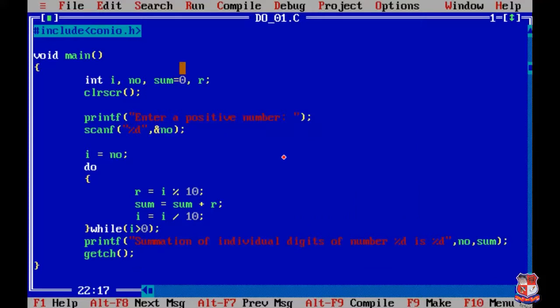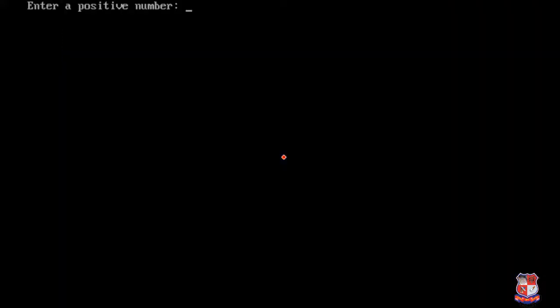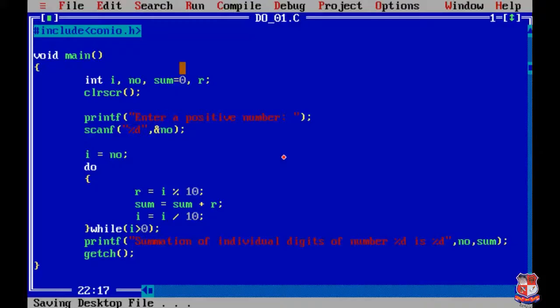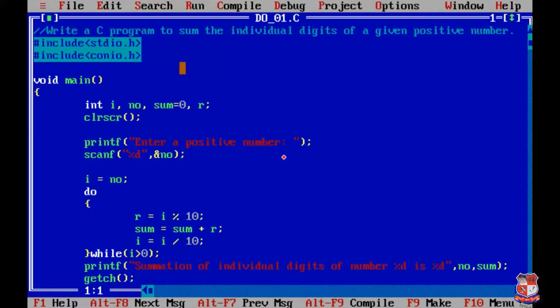Now we are going to execute our program. To run our program, we have to press Ctrl F9. Okay, it is asking us to enter a positive number. For example, we are pressing 567. Okay, so it gives summation of individual digits of number 567 is 18. Okay, so that's it for this program.